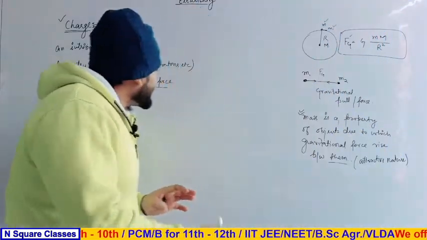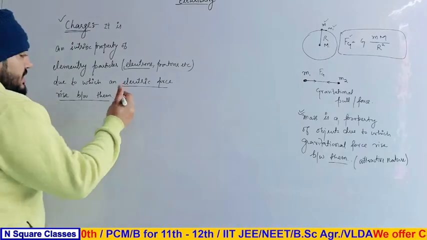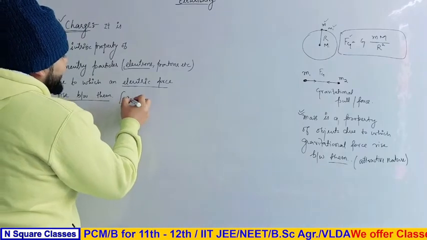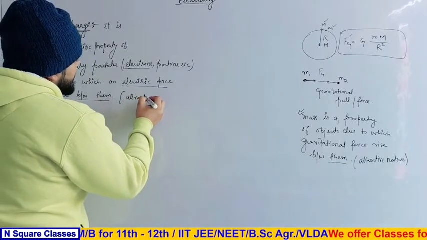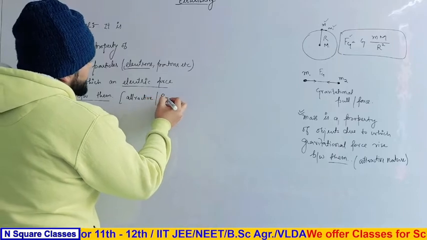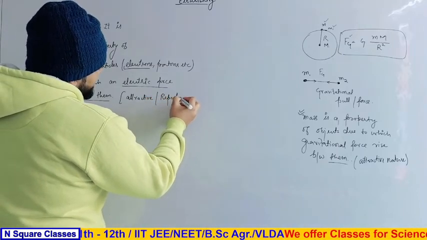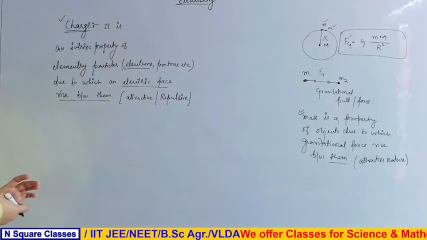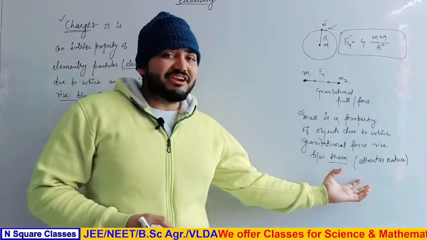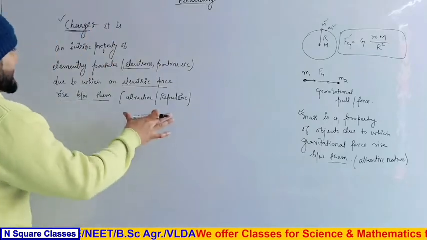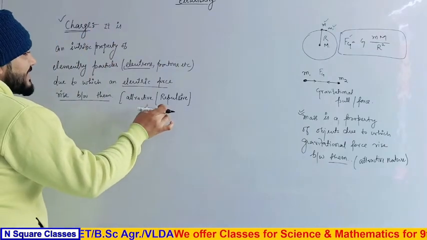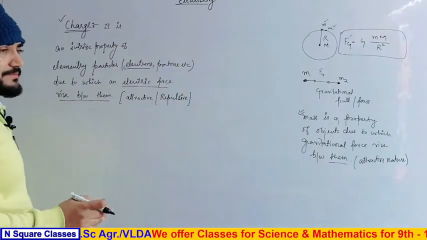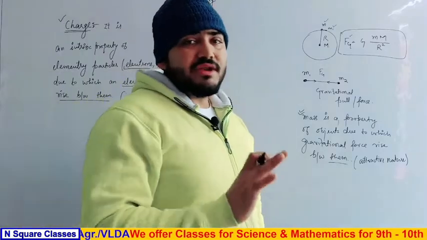The electric force may be attractive or repulsive. This is the main difference. Clear? Here the gravitational pull is always attractive, but the electric force can be attractive or repulsive. This is another difference between the two.